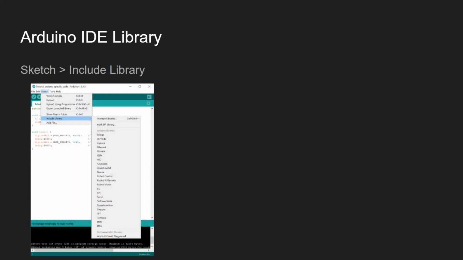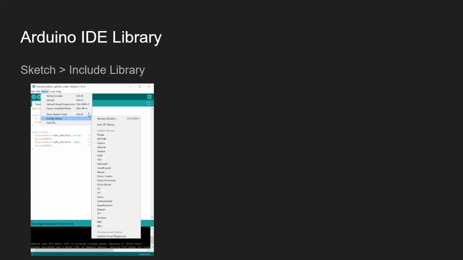Then the Arduino library is another big part of the Arduino IDE software development program. To include a library, you first open your Arduino IDE, then you go to the top left and select Sketch, then go under Include Library.